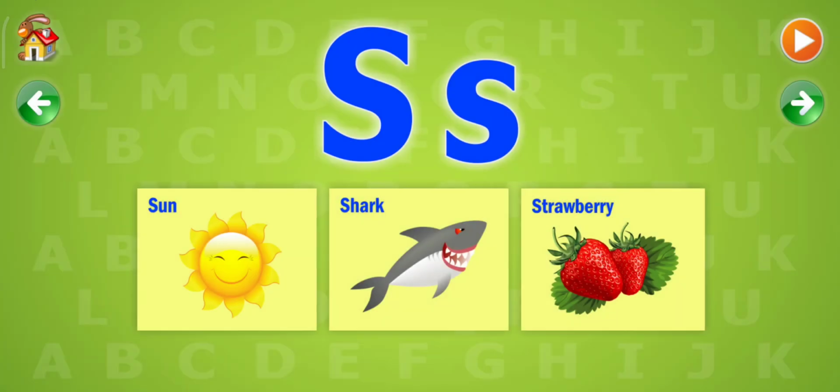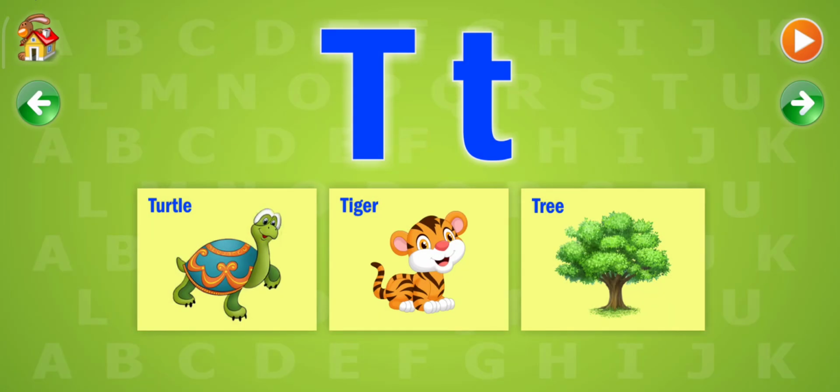S. The following words start with an S. Sun, shark, strawberry. T. The following words start with a T. Turtle, tiger, tree.